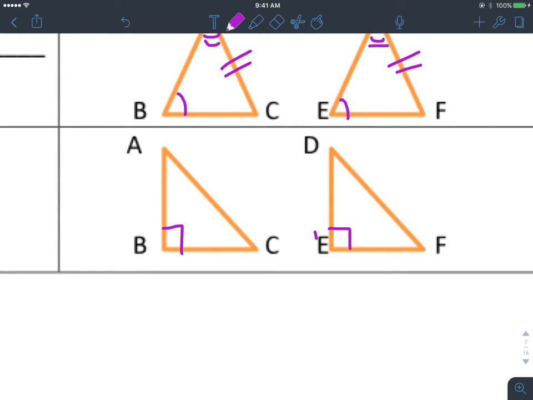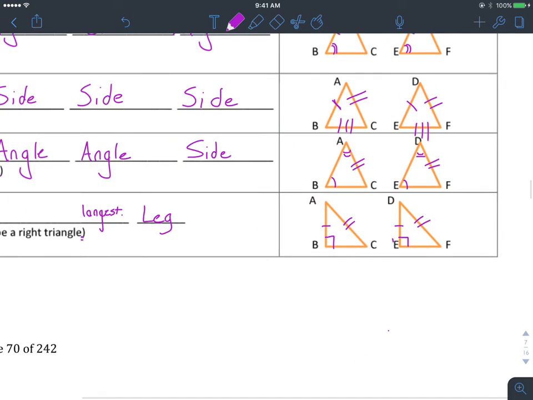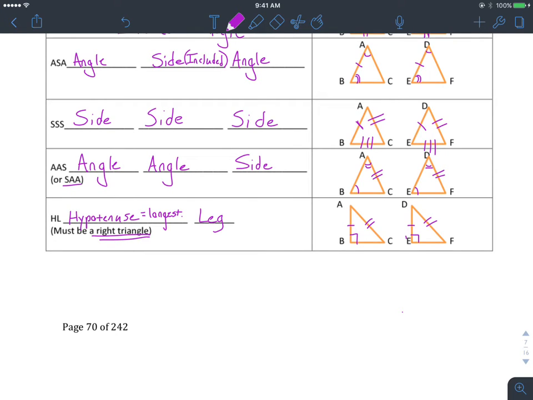You would need some right angles. You would need the hypotenuse marked congruent, and then one additional leg. And that's it there. Now, no matter where you put the leg, it should follow in that same order, so the leg can go anywhere.